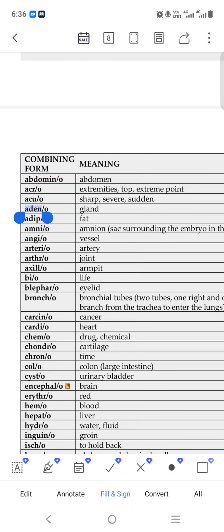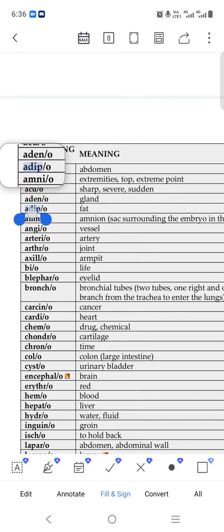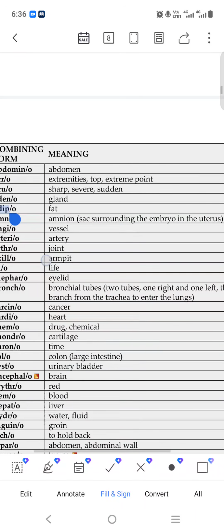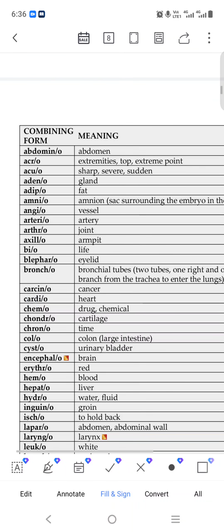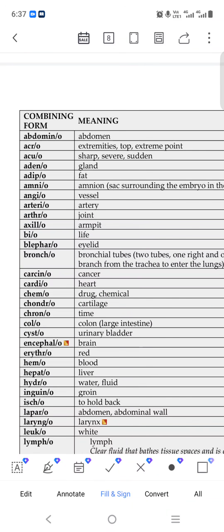Aden means gland. Adip means fat tissue. Amnio means amnion, a sac surrounding the embryo. That is the area called sac. Angio means vessel. Arterio means artery. Arthro means joint, our joint like hand joint, leg joint. Axilla means armpit. Bio means life. Blepharo means eyelid, our eyelid.